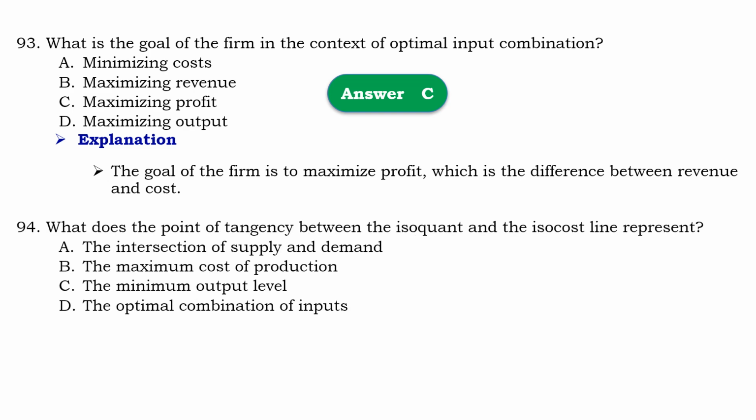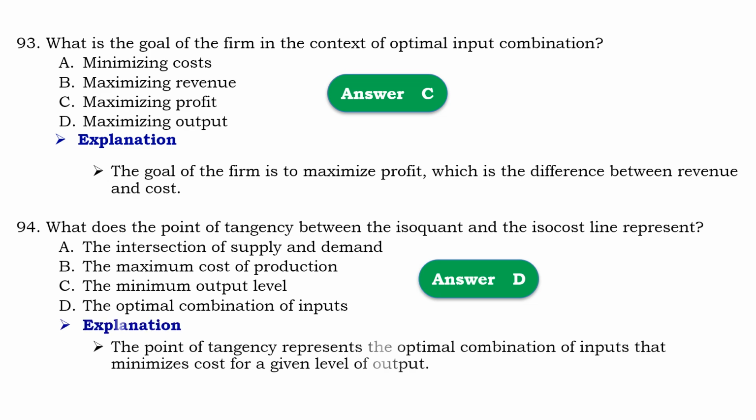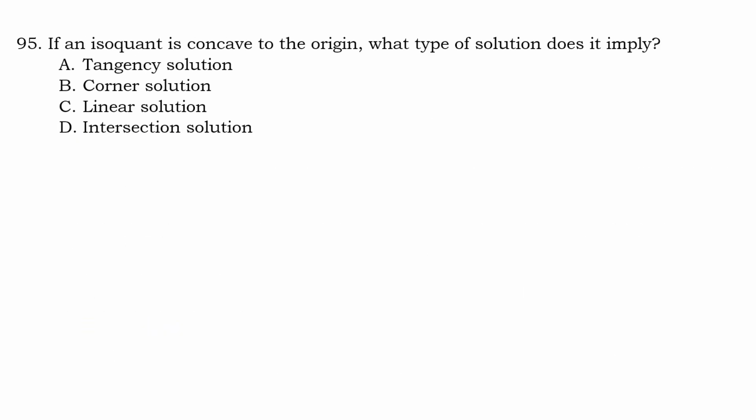Question number 94. What does the point of tangency between isoquant and the isocost line represent? So that should be D, the optimal combination of input. Means that the point of tangency represents optimal combination of input that minimize cost for a given level of output.